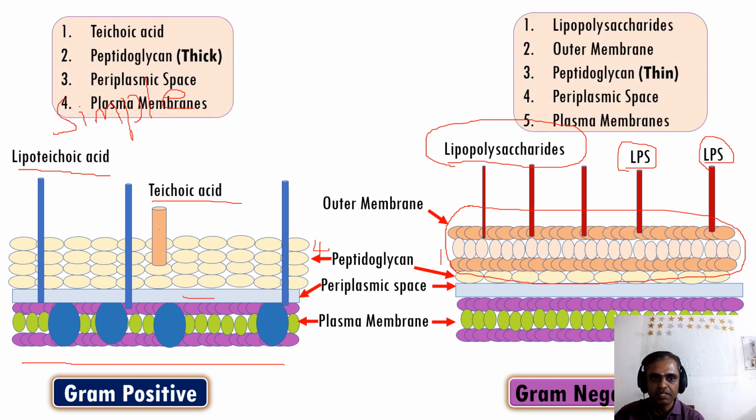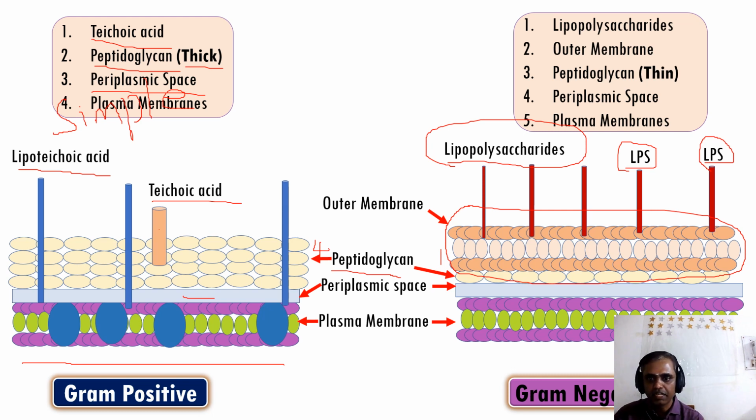Okay, simple understanding. Gram positive bacteria have plasma membrane, periplasmic space, and peptidoglycan. We call it thick. Why? Because it consists of more than 2 layers of peptidoglycan. So we call it a thick layer, and it has teichoic acid.